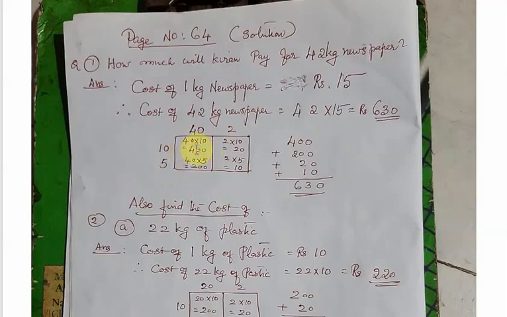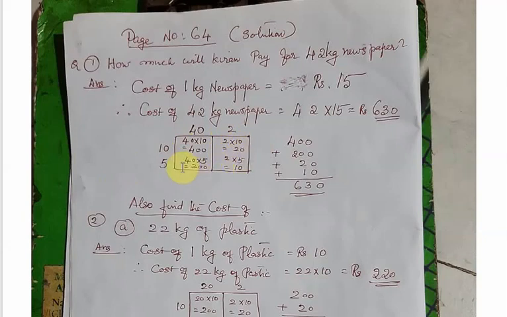First step, 40 multiplied by 10. Write the answer in that same place, 400. How will we do that? 10, 0 and 40, we will write together, and 4 ones are 4. That I explained in the last class also. I hope everybody knows. Next step is 2 multiplied by 10. Write 0 on the right side and 2 ones are 2.